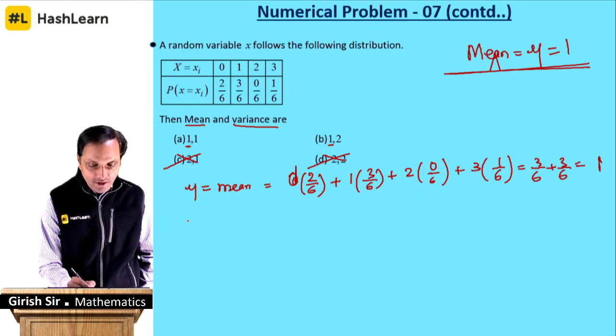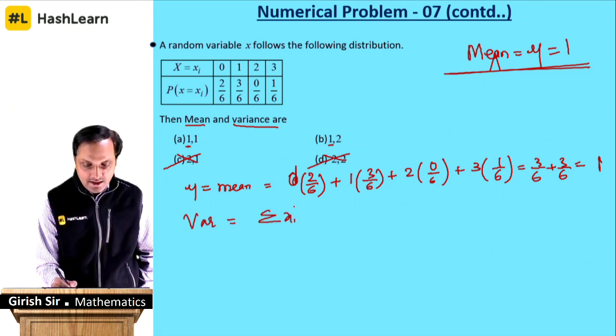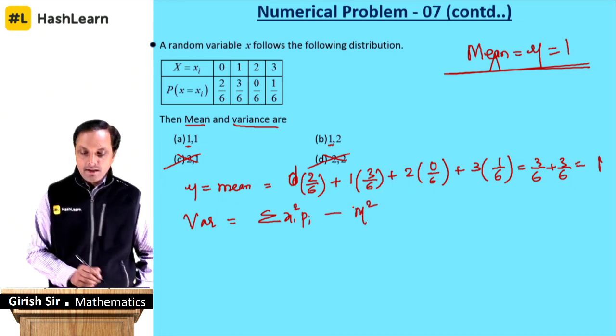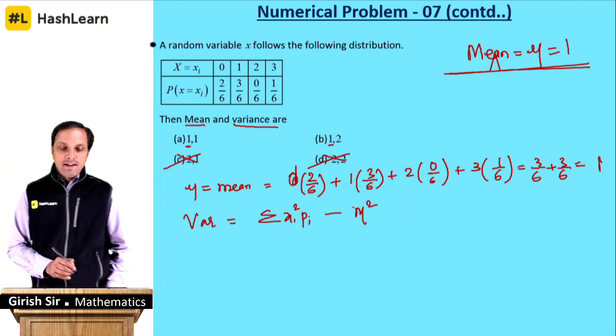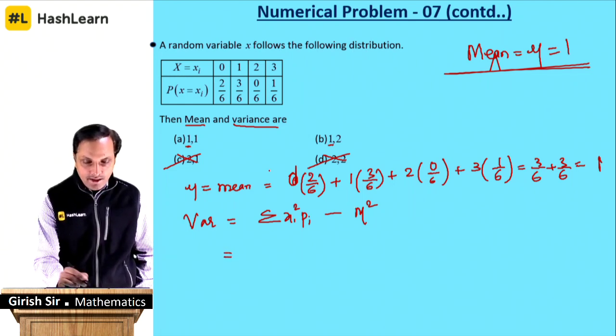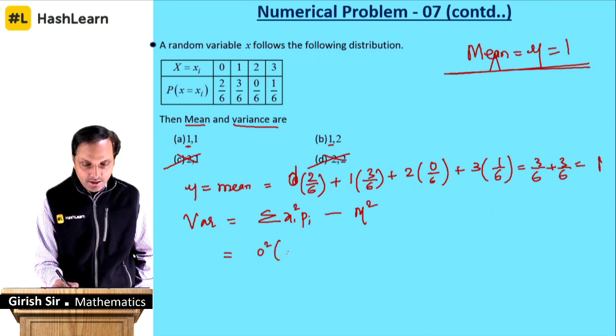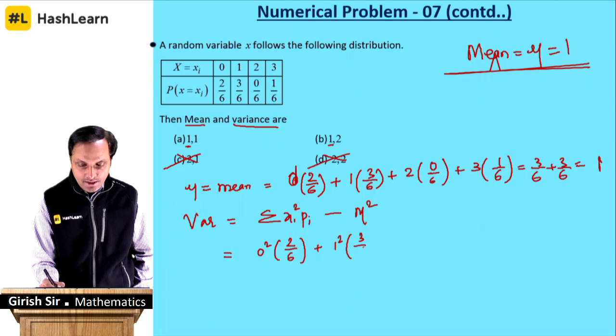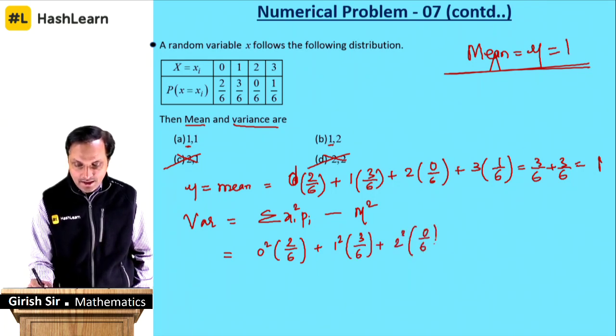So what is your variance? Your variance is summation of xi square into pi, minus mean square. So what do you need to do now? X square: this is 0 square into 2 by 6, 1 square into 3 by 6, 2 square into 0 by 6, 3 square into 1 by 6.